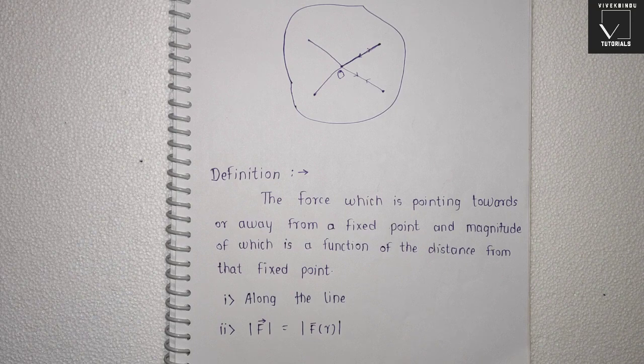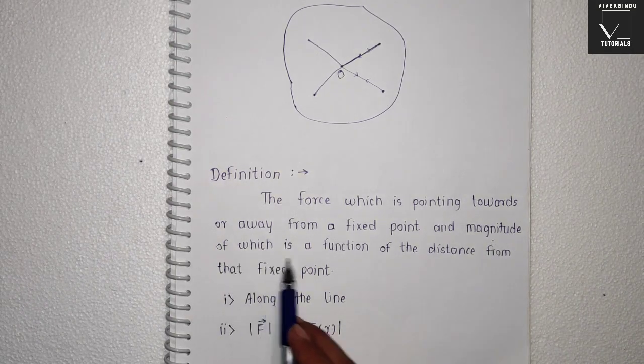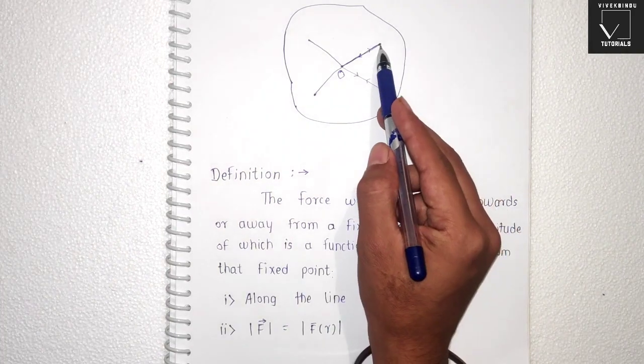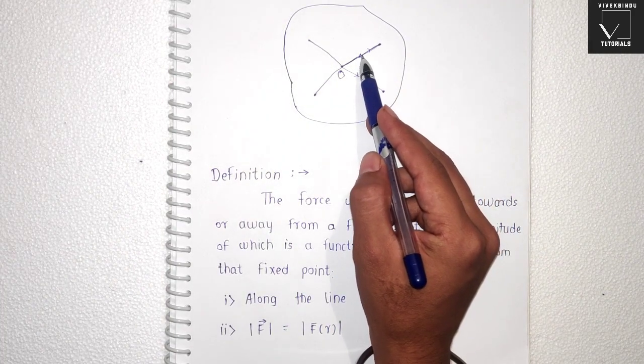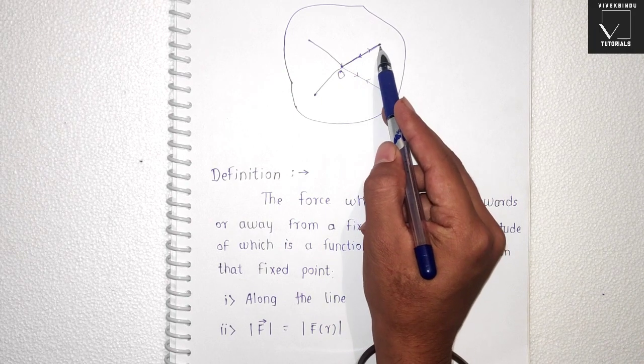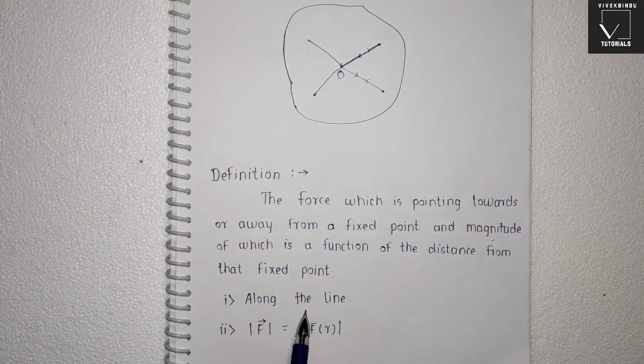Means we have seen central force is acting along a line towards or away from a fixed point. Now the second condition is the magnitude of which is a function of distance from that fixed point. Means the force acting on this particular particle should be a function of this distance between this particular fixed point and this point mass. So we have two conditions for central force. First one is the force should be always along a line and the magnitude of force should be a function of distance between a fixed point and that particular point mass.